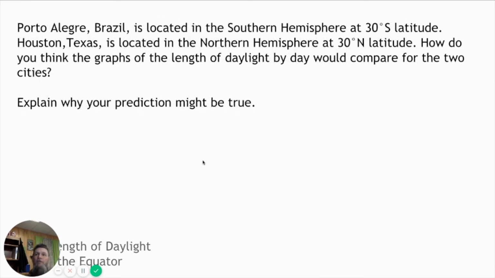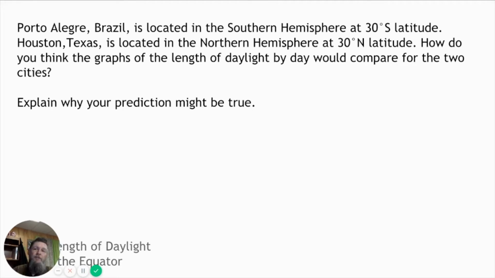Remember, Porto Alegre, Brazil, is located in the southern hemisphere at 30 degrees south latitude. Houston, Texas, is located in the northern hemisphere at 30 degrees north latitude. How do you think the graphs of the length of daylight by day would compare for the 2 cities? Now, we looked at the one for Houston, and we know exactly what it looks like. But let's just think about it. How would you predict it?